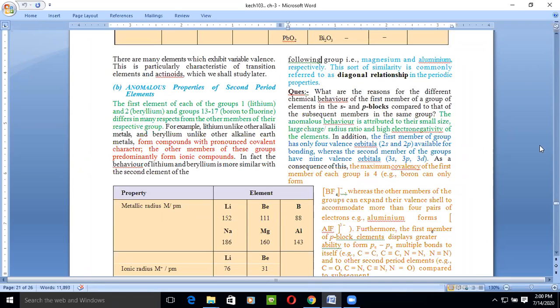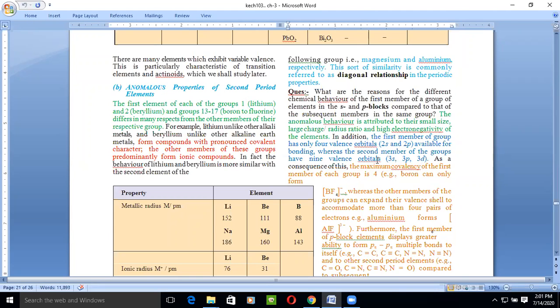In addition, the first member of the group has only 4 valence orbitals. In this, we have 4 valence orbitals: 2s and 2p available for bonding. Whereas in the second member of the group, we have 9 valence orbitals: 3s, 3p, and 3d. So if we combine all the participating orbitals, the number of orbitals increases as the atomic size increases, because of the increase in atomic number and electrons. So that is why the participating shell also increases.